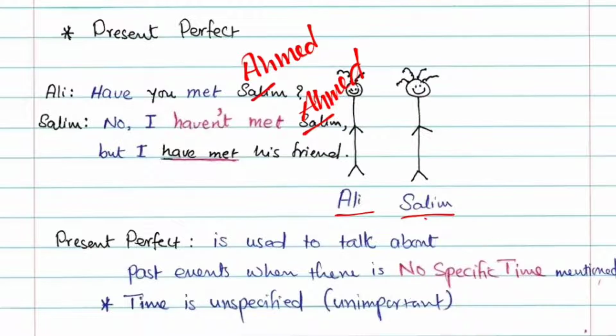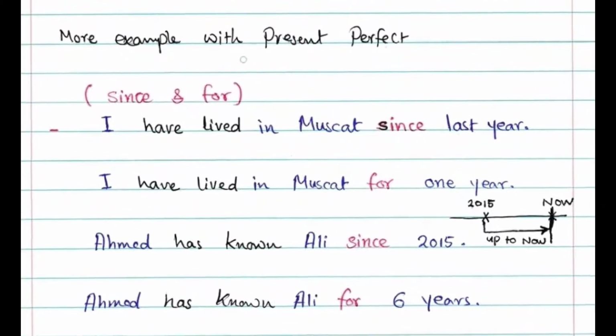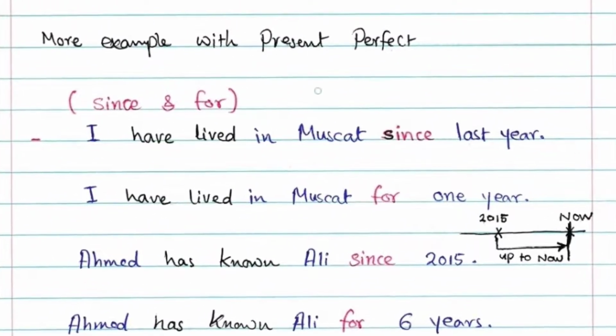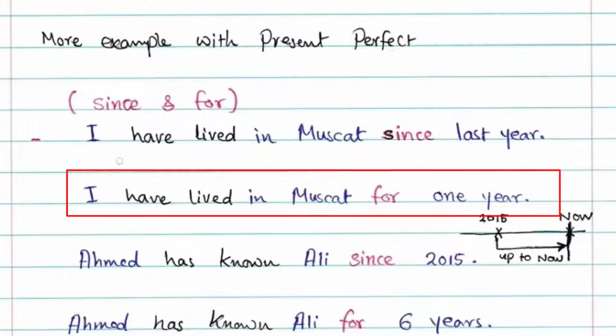Good. Now, let's dig deeper on present perfect and see more examples and usages of it. First, we will talk about since and for in present perfect. Look at the first example. I have lived in Muscat since last year. I have lived in Muscat for 1 year.